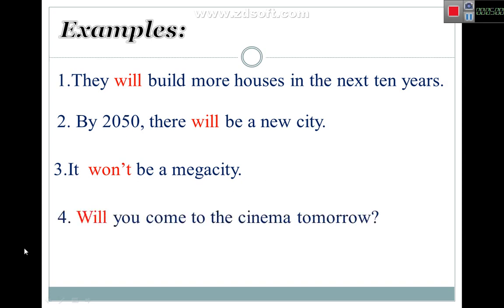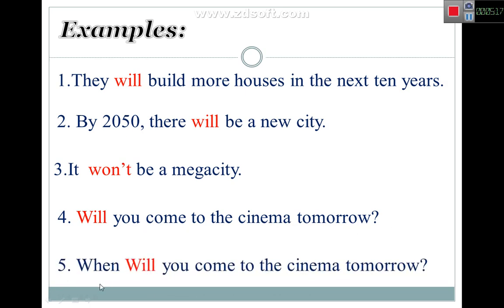Okay, another example. Will you come to the cinema tomorrow? Look, we just ask with will. We want to talk about later. Will you come to the cinema tomorrow? You say yes, I will. If you say yes, I will, maybe I'll ask you, when will you come? When will you come to the cinema tomorrow? It means what time will you come? Or how will you come? Like, you will come by taxi, by car, or by bike, or on foot. Okay, when will you come to the cinema? It means the time. What will you come to the cinema tomorrow?